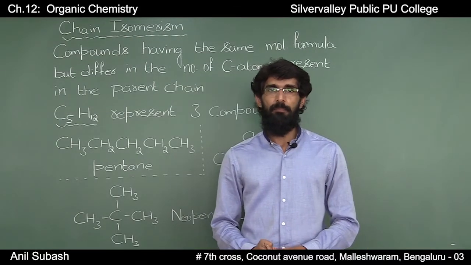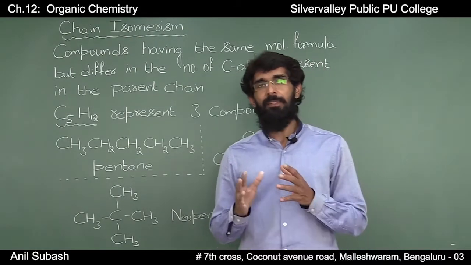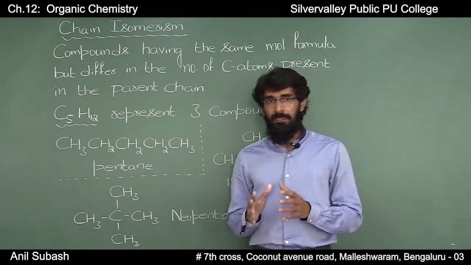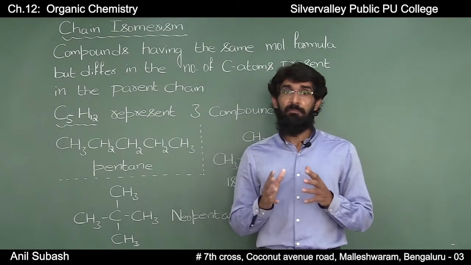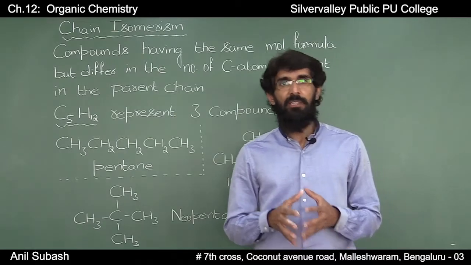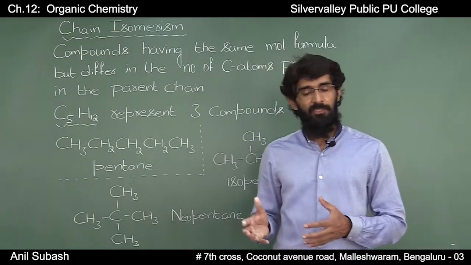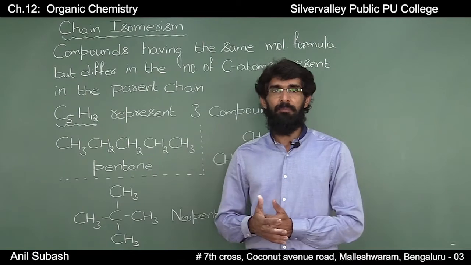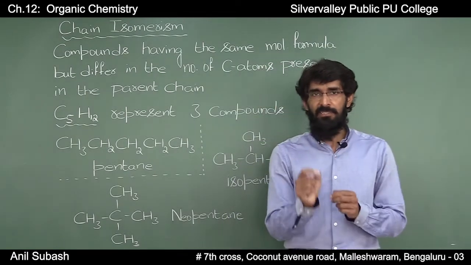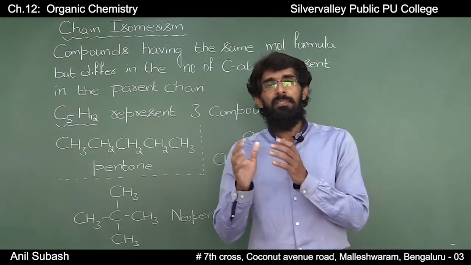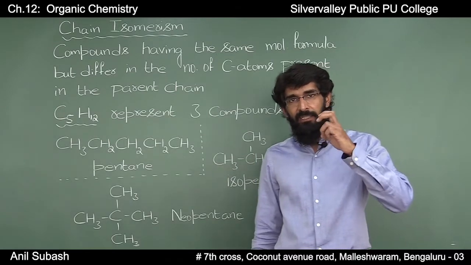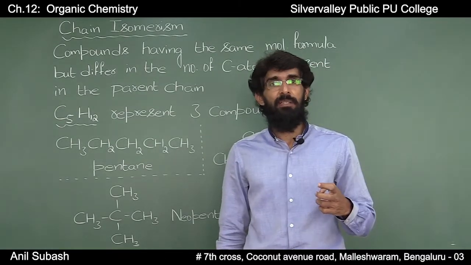Chain isomerism. Compounds having the same molecular formula but differ in the number of carbon atoms present in the parent chain are known as chain isomers, and the phenomenon is known as chain isomerism. As the name suggests, chain. So, chain isomerism is something related to the parent chain.